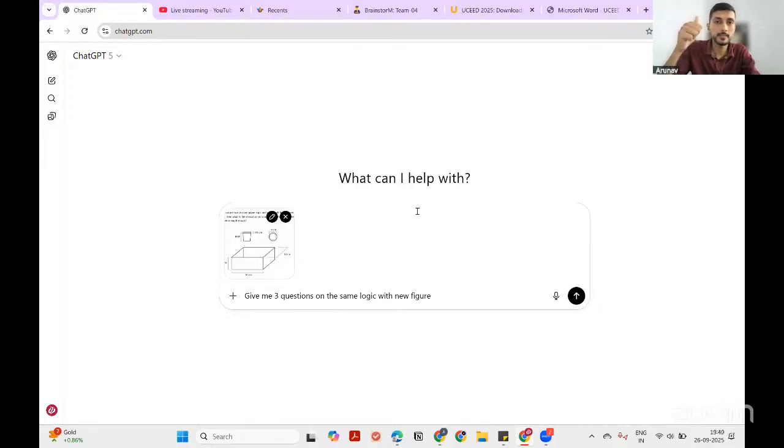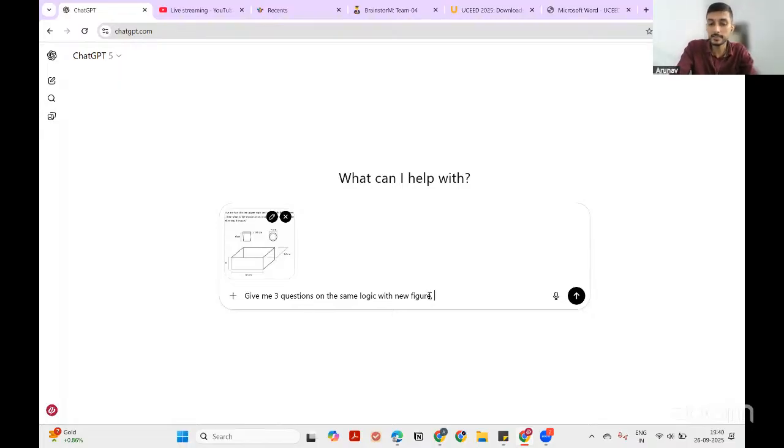So the point is, I am again and again repeating this. What is the point that we have to keep in mind? It is the logic on which the question is built. So this logic is repeated again and again. If you'll see what Arpita has been talking about, कि वो वही logic लेकर आया है. When he was saying कि surface counting and all, he was talking about the logic itself. So this logic is repeated. So we have to keep in mind कि वो logic में समझ जाओ. So can this give me three questions on the same logic with a new figure?